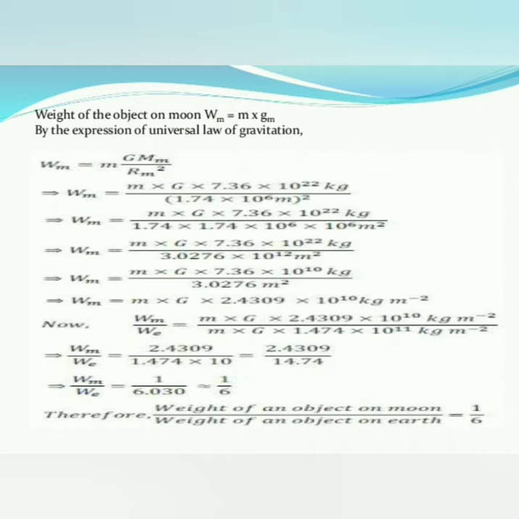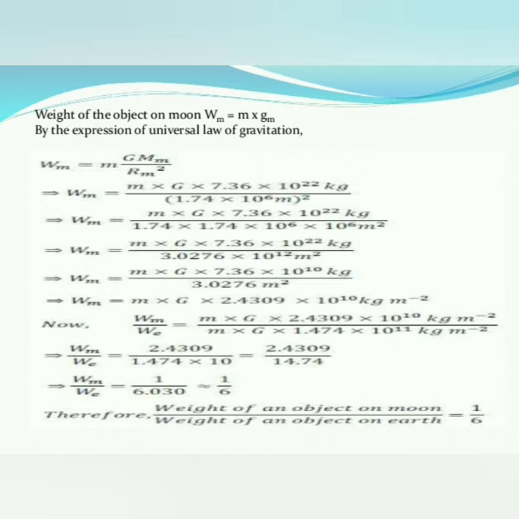So already we found the value of We, m into g into 1.474 into 10 to the power of 11. So these values we can divide, Wm divided by We is equal to m into g into 2.4309 into 10 to the power of 10.